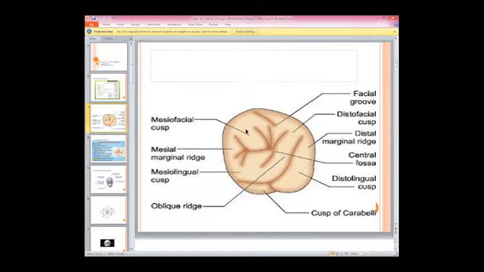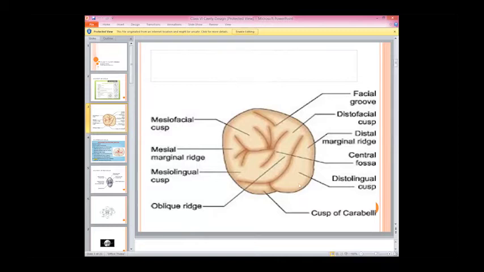Again, we are going to revise the same quickly. Mesofacial cusp, right? This is the distofacial cusp. This is the facial groove, right? This is the mesial marginal ridge. Since it is present on the mesial side and it has the elevation, that's why it is the mesial marginal ridge. Then we have the distal marginal ridge, right?